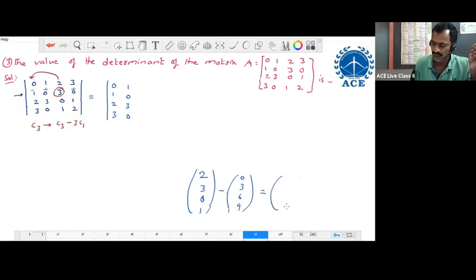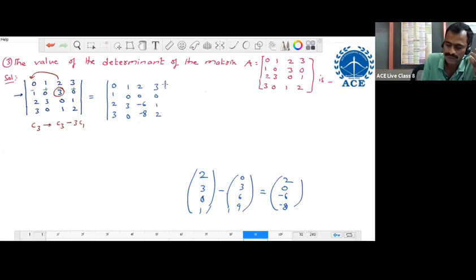The difference of these two columns is 2 minus 0, 2; 3 minus 3, 0; 0 minus 6, minus 6; 1 minus 9, minus 8. So 2, 0, minus 6, minus 8. And the last column is the same: 3, 0, 1, 2 only. This is C3 minus 3 into C1. The difference of these two is this.